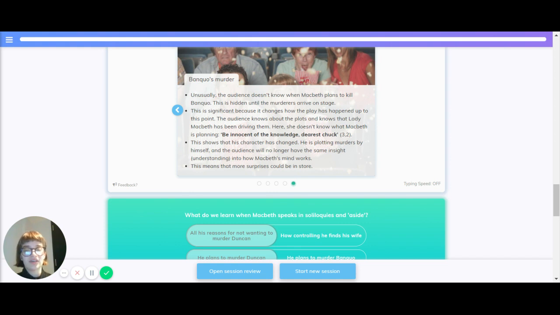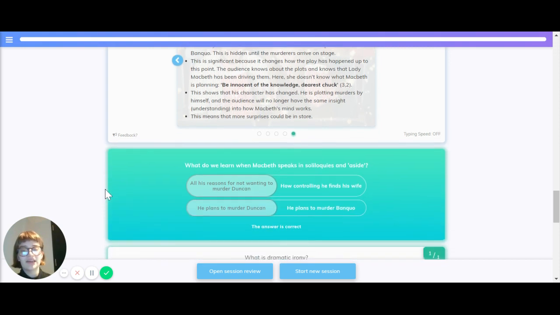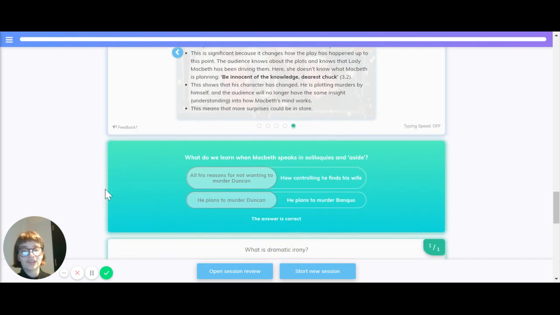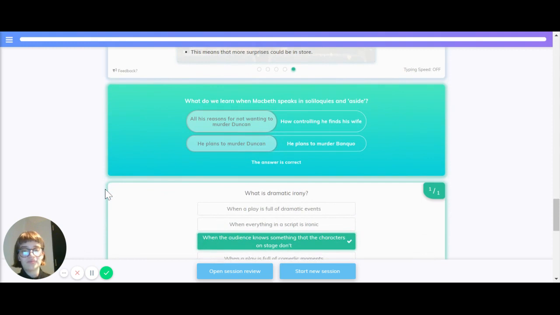"Be innocent of the knowledge, dearest chuck." This is in Act 3, Scene 2. This shows that his character has changed. He is plotting murders by himself, and the audience will no longer have the same insight into how Macbeth's mind works. Understanding. This means that more surprises could be in store.